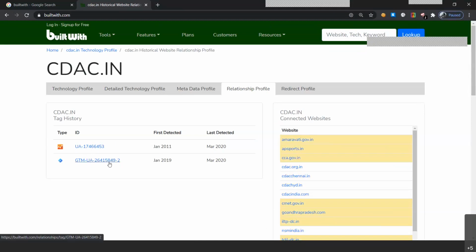The next is GTM. It also tells us the same thing about the Google tag one. Whatever websites are connected with it, amravati.gov.in, appsports.in, cca.gov.in. Let's move to the next.